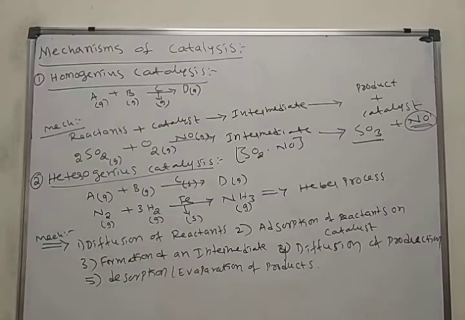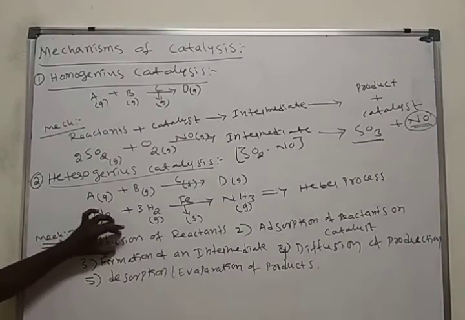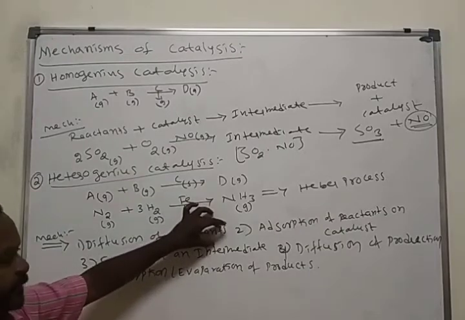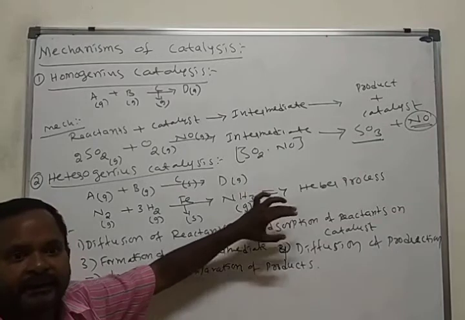How many steps are involved here? 5 steps. What are those? All heterogeneous catalytic reactions proceed through 5 steps. The first step is diffusion of reactants. The second step is adsorption of reactants on the catalyst.